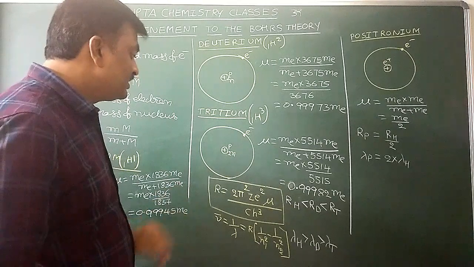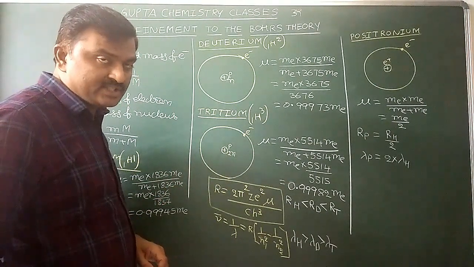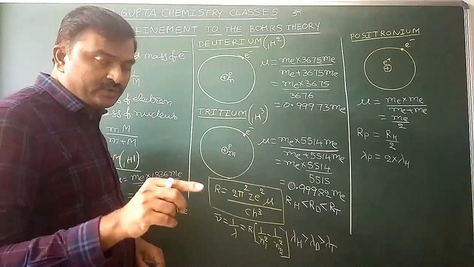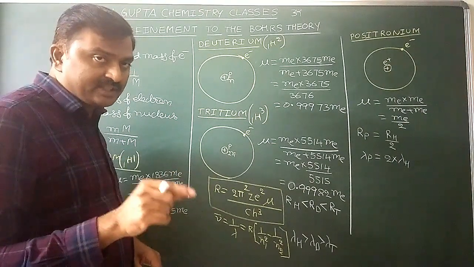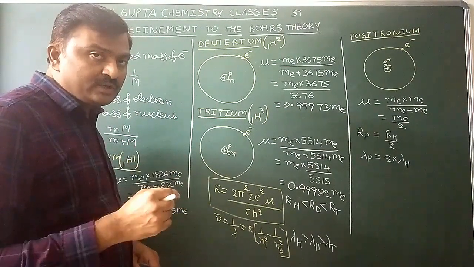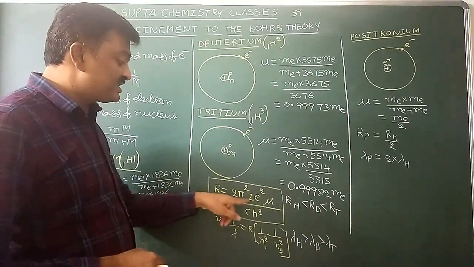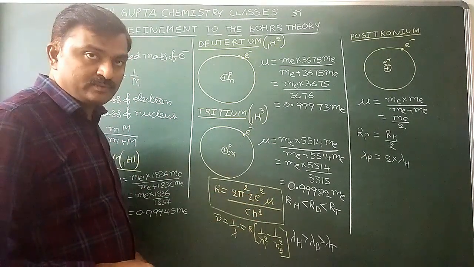Now come to the Rydberg's constant. What is the formula for Rydberg's constant? 2 pi square m z square e to the power 4 by ch cube. Now in place of the rest mass of the electron, we have to substitute the reduced mass of the electron. So 2 pi square z square e to the power 4 into reduced mass of the electron by ch cube.